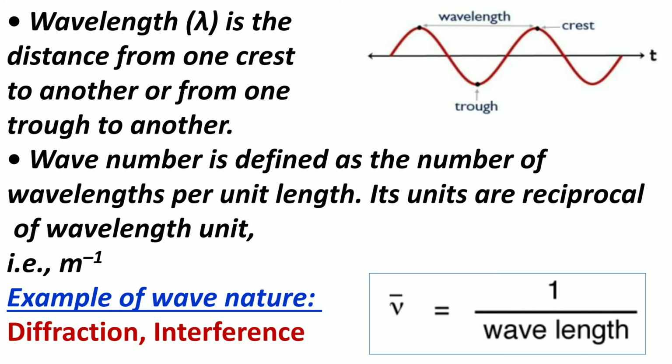Now, what is interference? In physics, interference is a phenomenon in which two waves superimpose to form a resultant wave of greater, lower, or the same amplitude. Interference effects can be observed with all types of waves, for example, light waves, radio waves, acoustic waves, surface water waves, gravity waves, or matter waves.